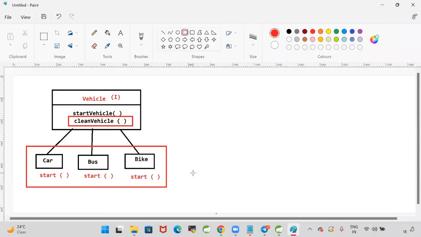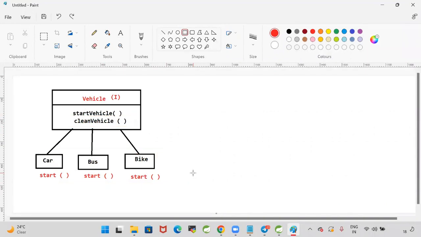But for my Bike, cleanVehicle functionality is not required. Even though it is not required, I have to implement it, because a class should implement all the abstract methods of the interface. So with this default behavior of interfaces, can we add new functionality to the interfaces without affecting the existing implementation classes? That is not possible. Are you guys able to understand what is the problem here?